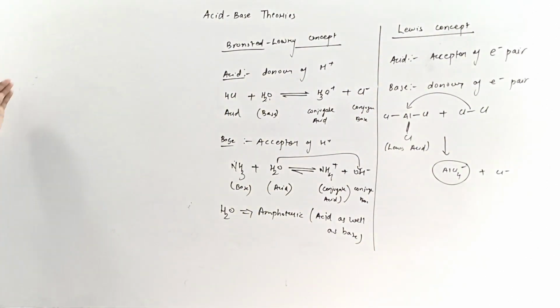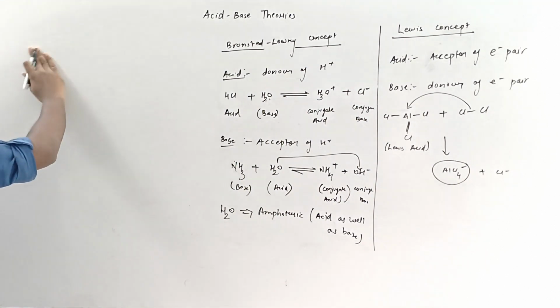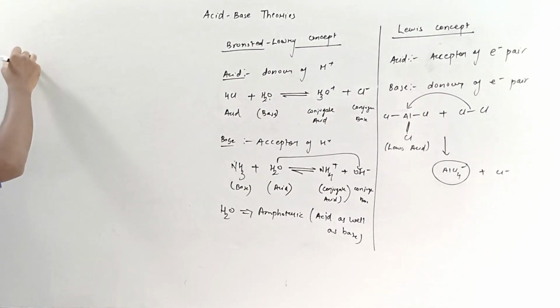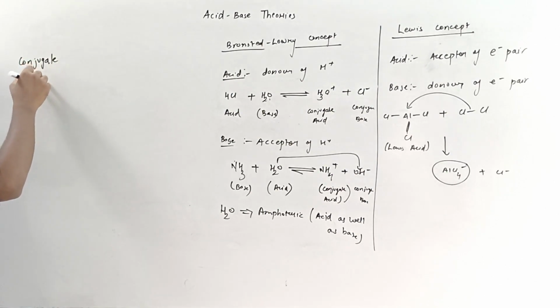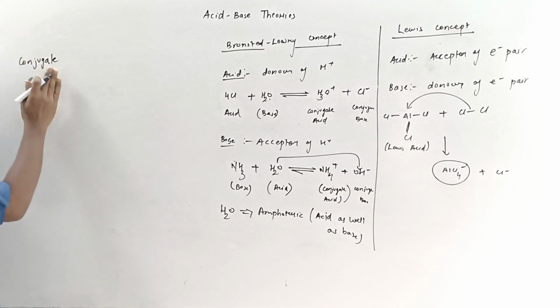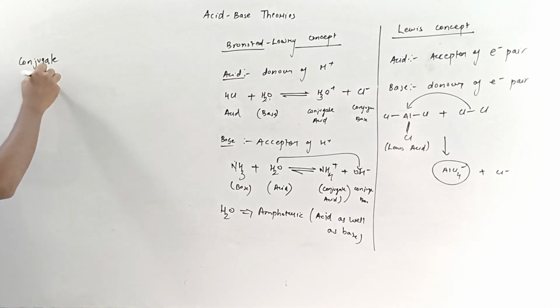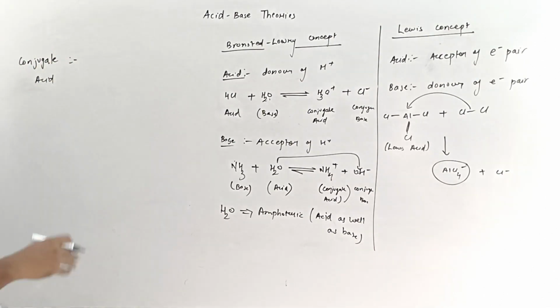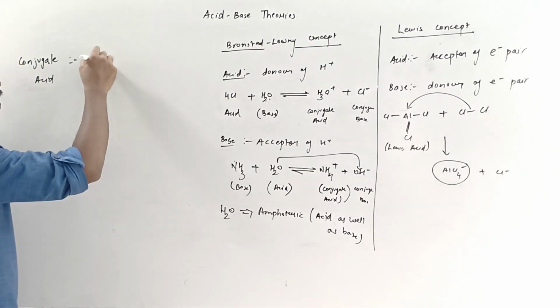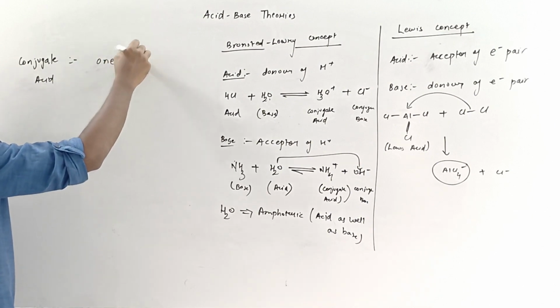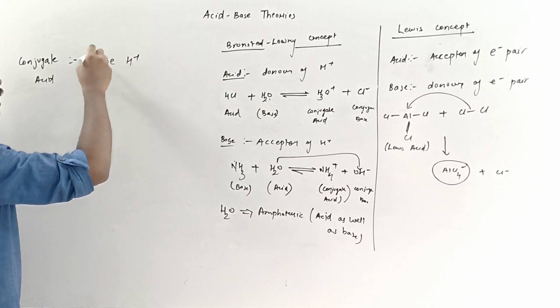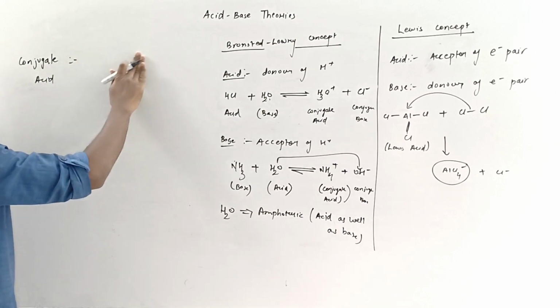Now many times questions are asked: what is a conjugate acid and a conjugate base? You can stick to this rule I am saying. Conjugate acid means, for any species given, how to find the conjugate acid of that: add 1 H plus.